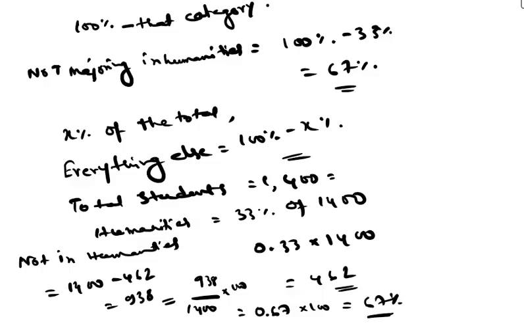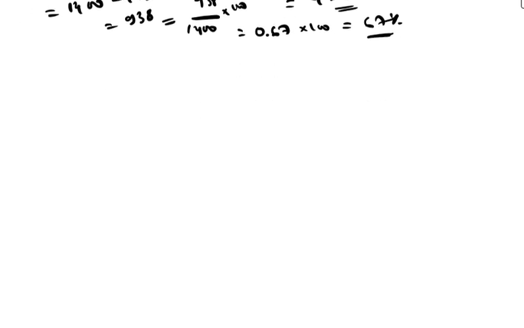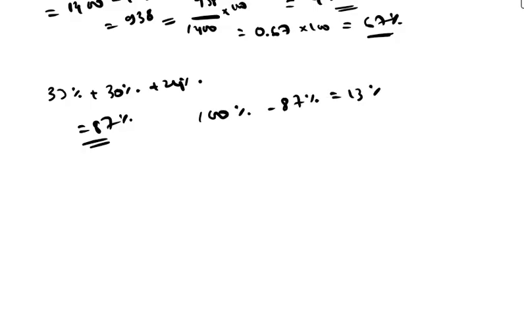Now let us analyze the rest of the table briefly. Social sciences was 30% and physical sciences is 24%. So if we add all the three areas, we get what? 33% plus 30% plus 24%, that is 87%. So 87% of the students are in these three selected areas. That means 100% minus 87%, that is 13% of the students must be majoring in other fields not listed here. This kind of reasoning is very important in data interpretation questions.